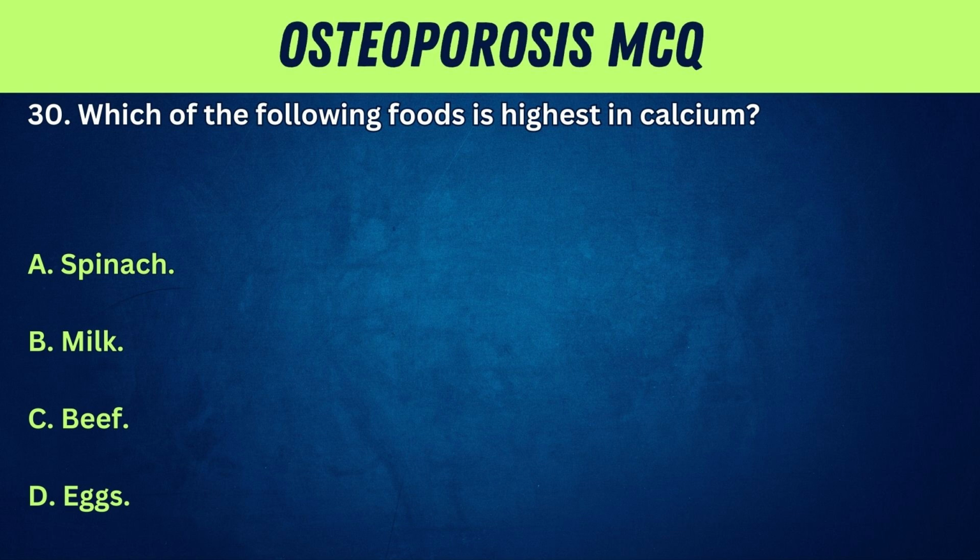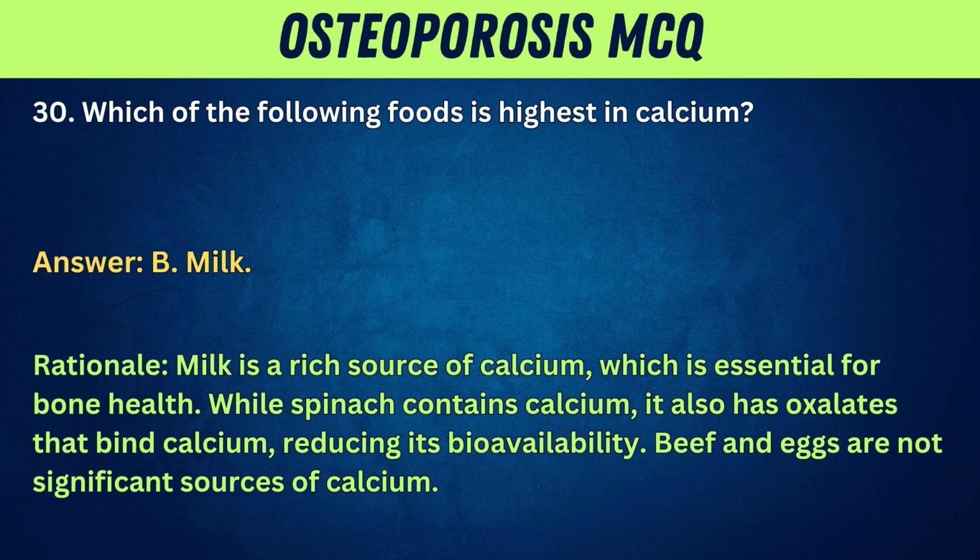30. Which of the following foods is highest in calcium? A. Spinach. B. Milk. C. Beef. D. Eggs. Answer: B. Milk. Rationale: milk is a rich source of calcium, which is essential for bone health. While spinach contains calcium, it also has oxalates that bind calcium, reducing its bioavailability. Beef and eggs are not significant sources of calcium.